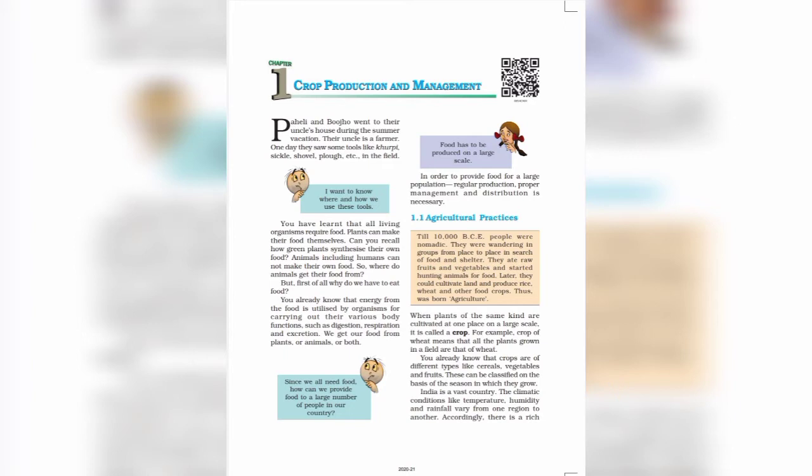You have learned that all living organisms require food, for growth, development, protection from disease, and body repairing, because food provides us energy to carry out all the body functions.